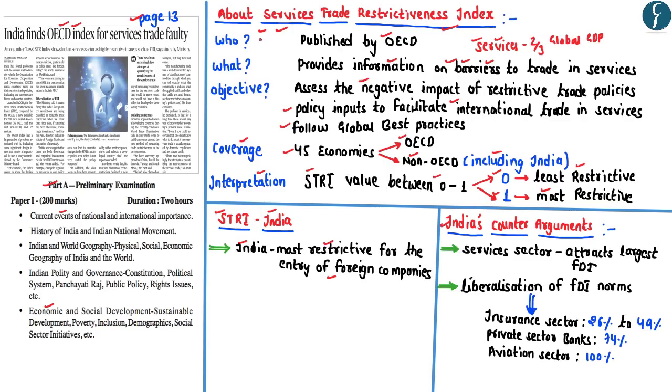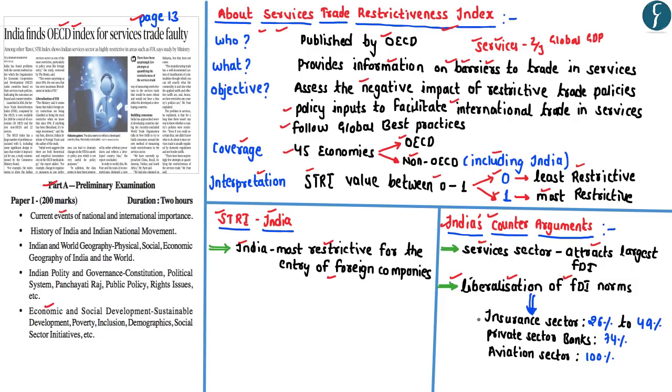the international trade in services. Now, with respect to India's counter arguments, India has argued that it is the service sector in the Indian economy which has been able to attract the largest amount of FDI since its liberalization in the year 1991. Apart from that, India has also argued that the Indian government has liberalized various FDI norms with respect to the entry of foreign companies in the service-based sector.